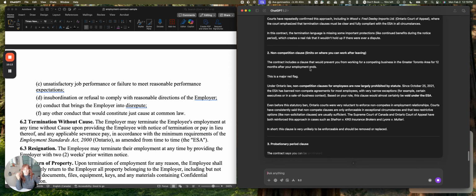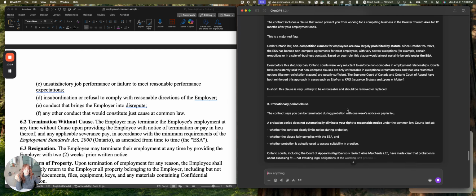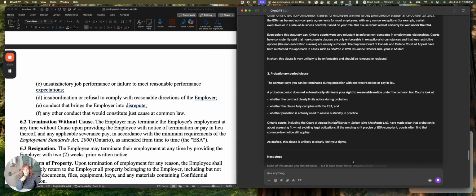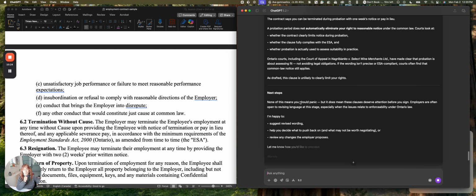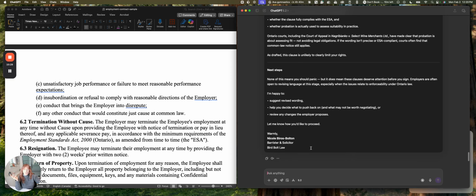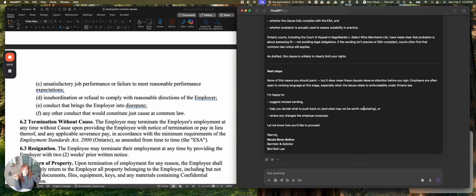Non-competition clauses, so again, it's giving you this, okay, major red flag, this is where we're concerned, we're having to give advice about this. This clause is very unlikely to be enforceable. Probationary period clause, and of course next steps. None of this means you should panic. Again, you may want to change some of this language, totally fine. So you can either cut and paste this, put it in your email client, edit, revise, add, change, or you can iterate with it again and say, okay, I like this, I don't like this tone, I don't like this word. I think you also need to add a whole statement about federal versus provincial jurisdiction because I'm a little concerned about that and which one they might be regulated by. All kinds of things, right?